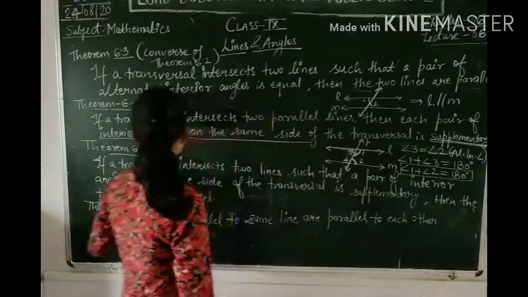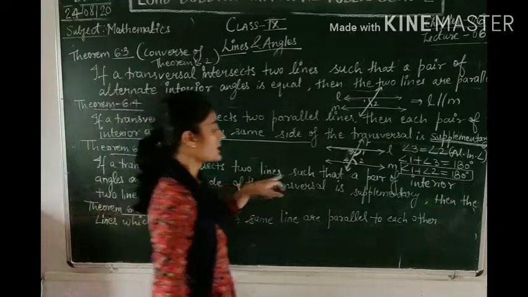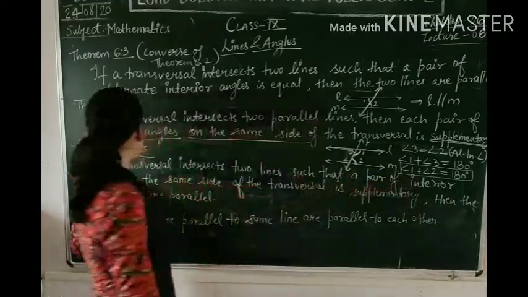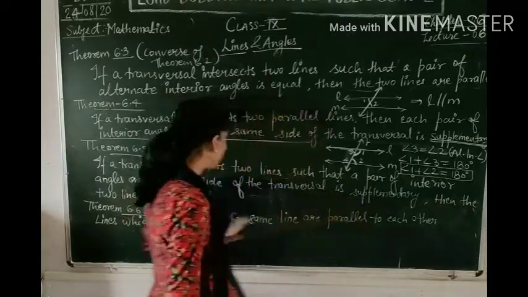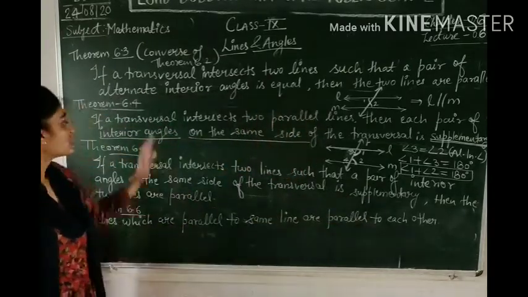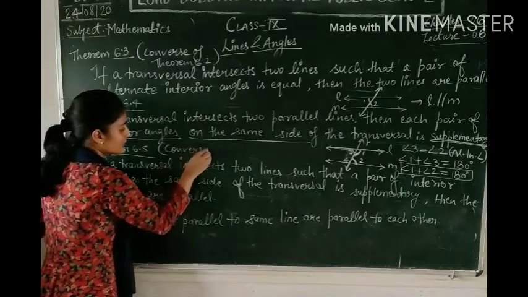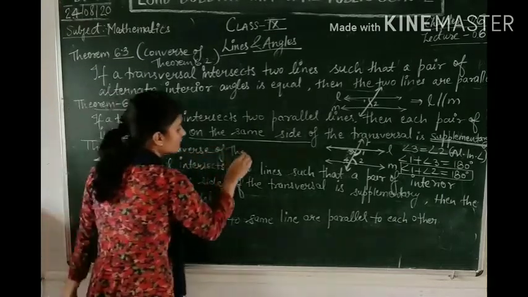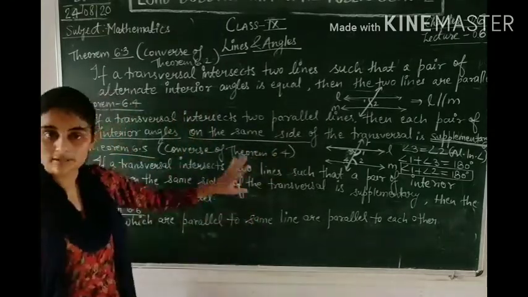Okay? Moving forward, the next theorem is: if a transversal intersects two lines such that a pair of interior angles on the same side of the transversal is supplementary, then the two lines are parallel. It is just the converse of the above theorem, the converse of theorem 6.4.